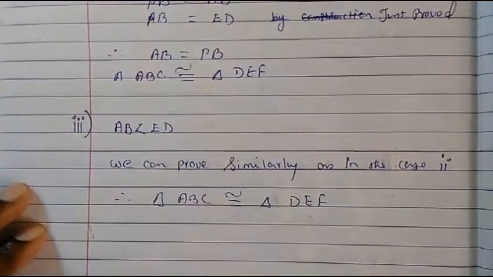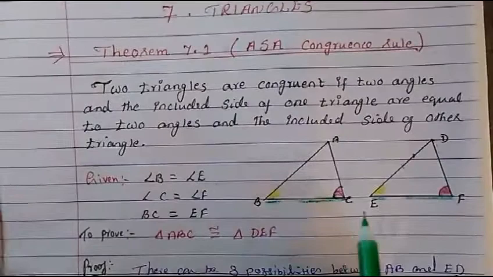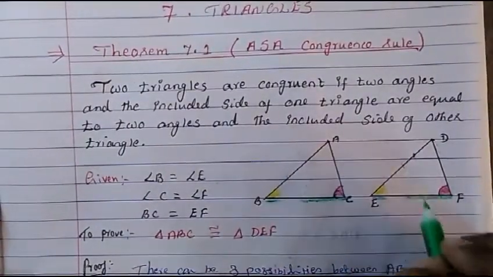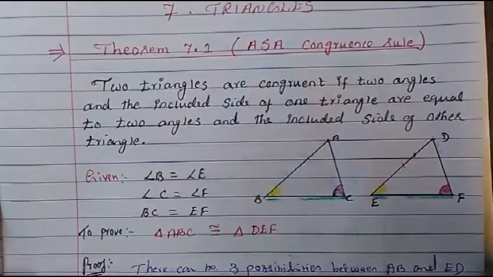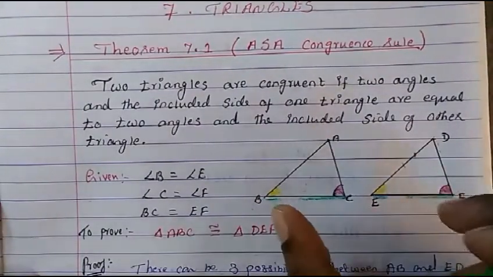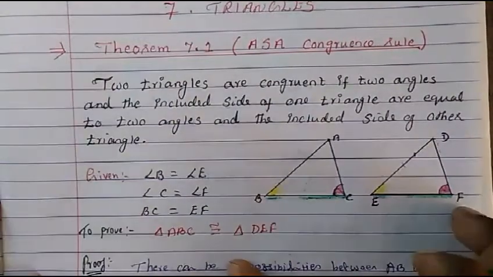Same way for the third one, we can take one point here and write down the same argument and prove it. So you don't need to do the third part of it, you can just say similarly we can prove the third case also. So finally, what are we concluding?